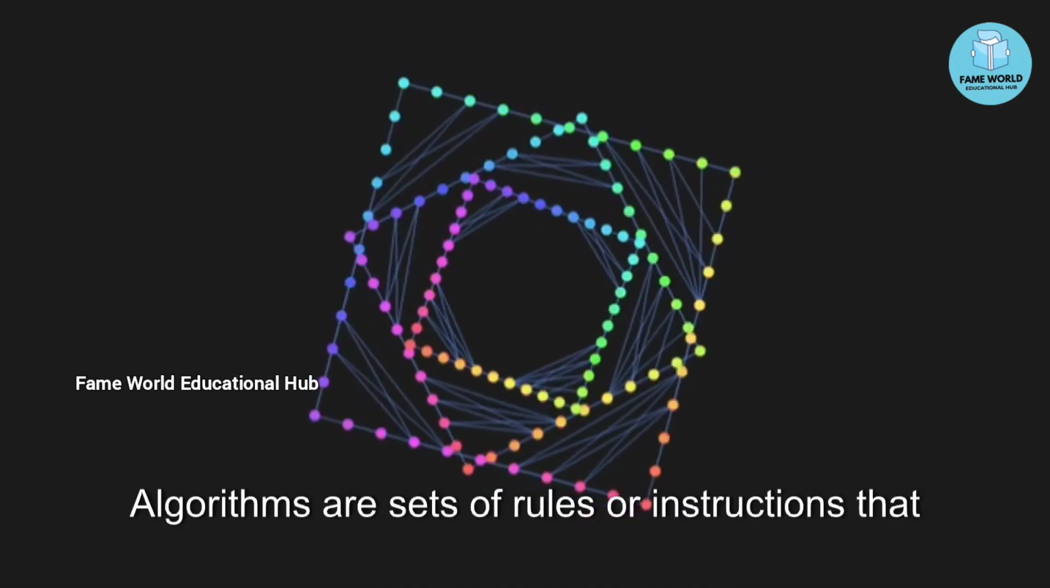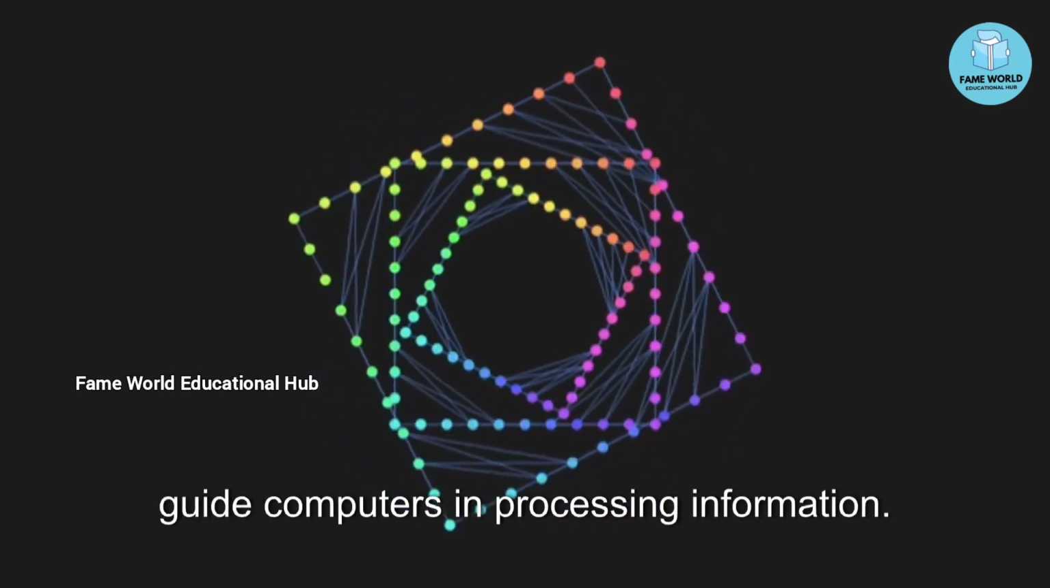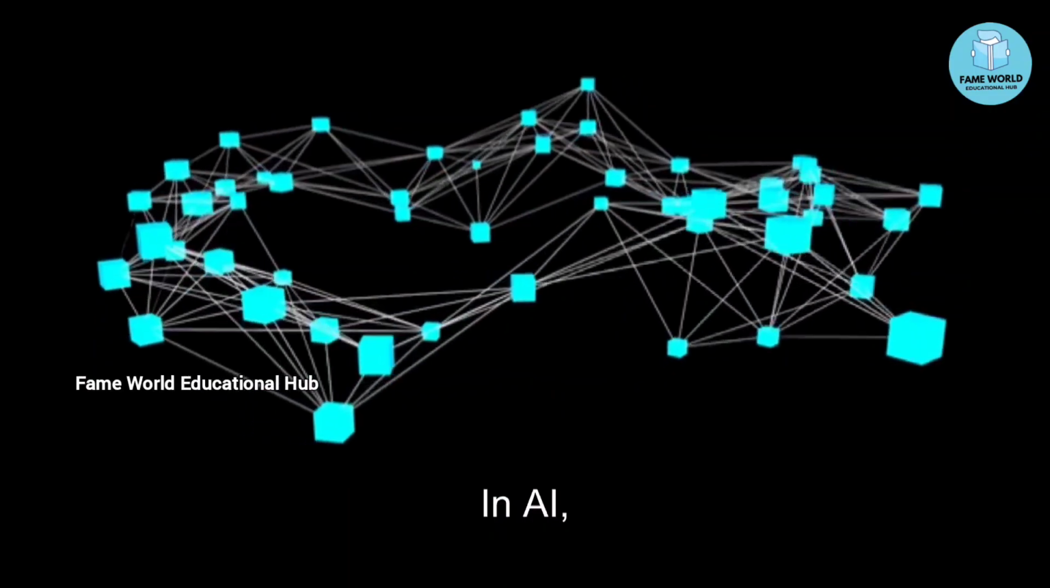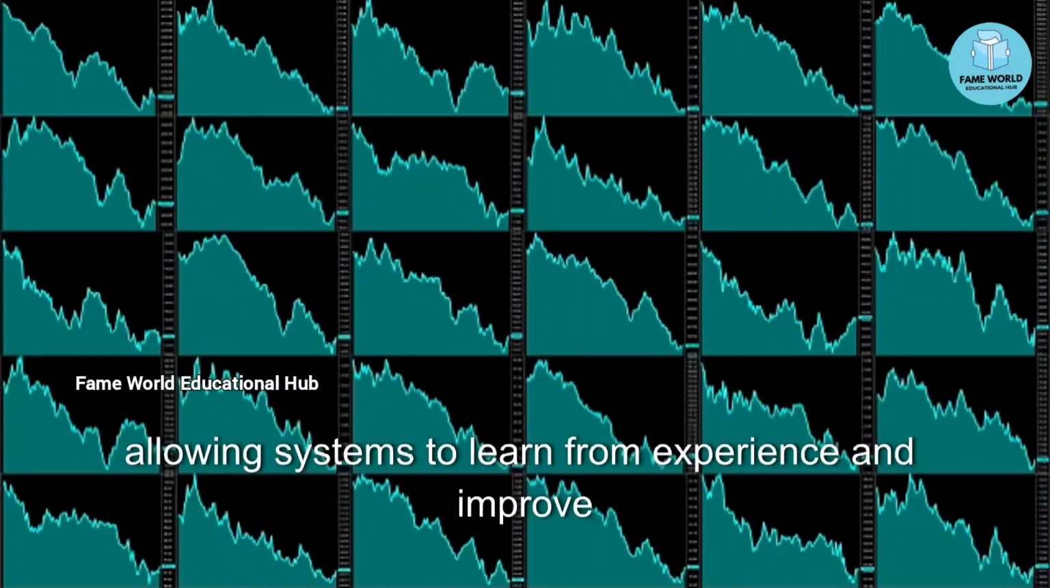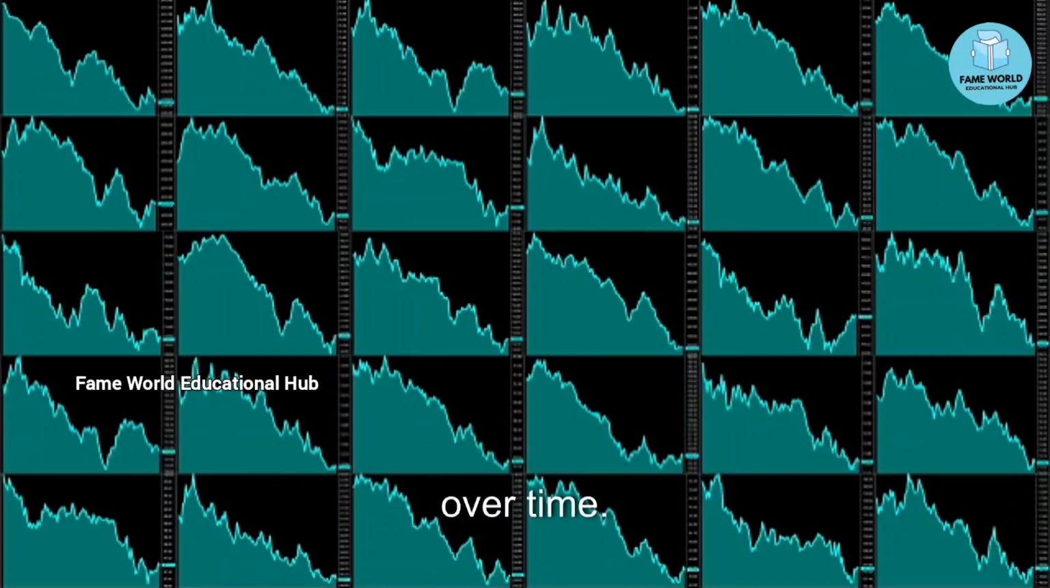To grasp how AI works, it's essential to learn about algorithms and data. Algorithms are sets of rules or instructions that guide computers in processing information. In AI, machine learning algorithms recognize patterns in data, allowing systems to learn from experience and improve over time.